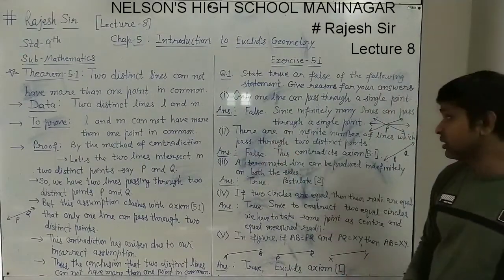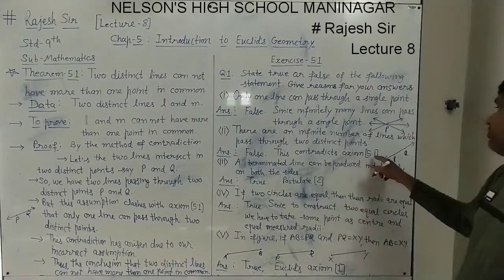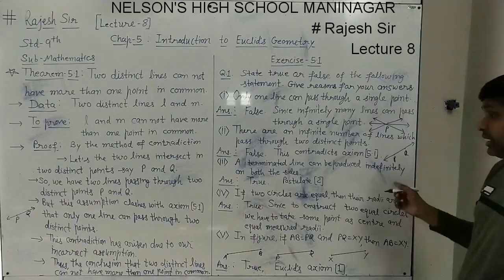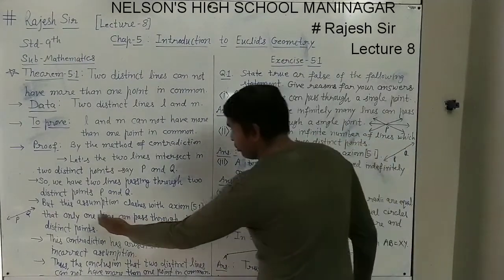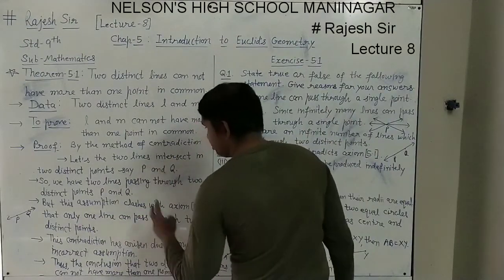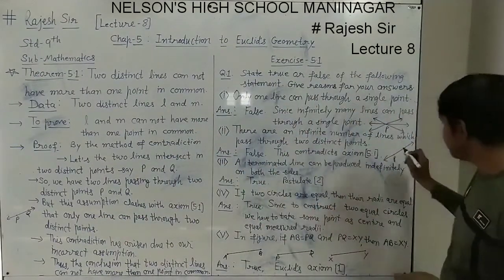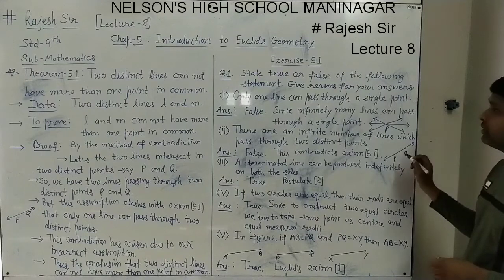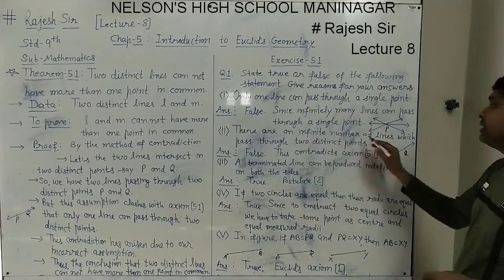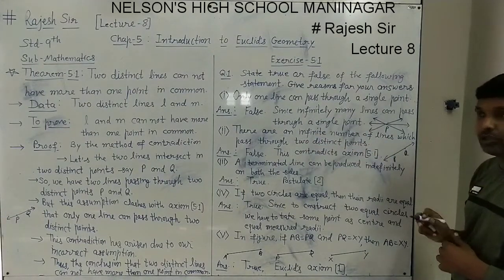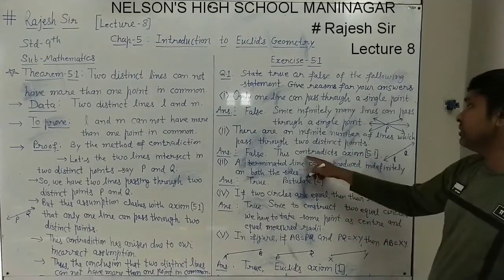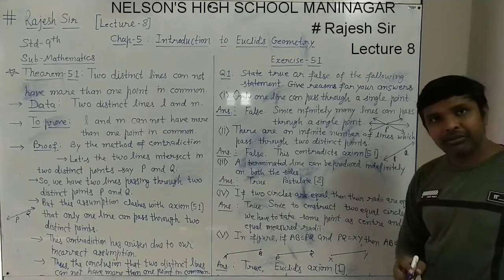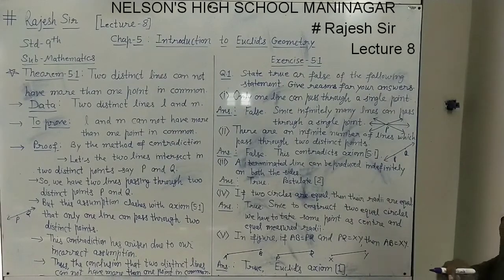This statement is false. This contradicts axiom 5.1, as we have seen in axiom 5.1, and here also we have used it: only one line can pass through two distinct points. If we have two points, only one line can pass. But the statement says that an infinite number of lines can pass through two distinct points. So it is a false statement, with this reason that by axiom 5.1 only one line will pass through.